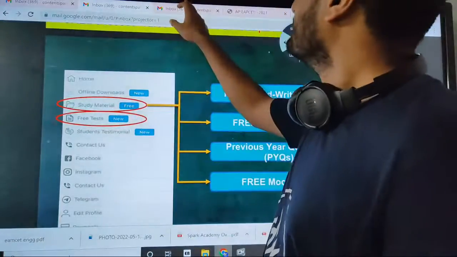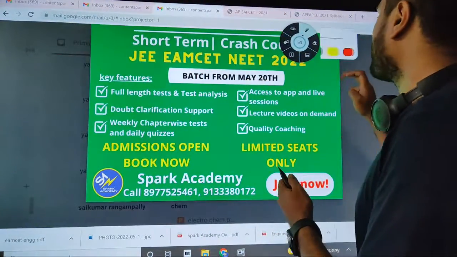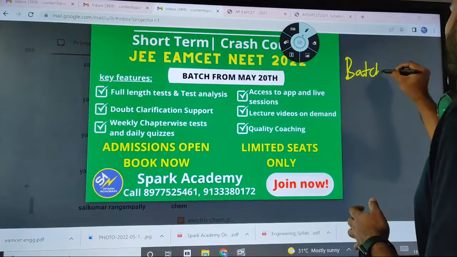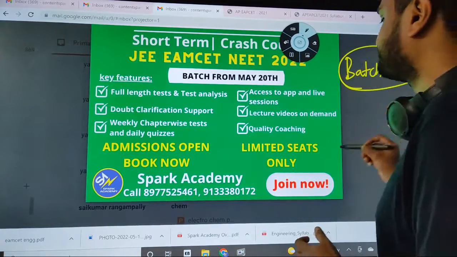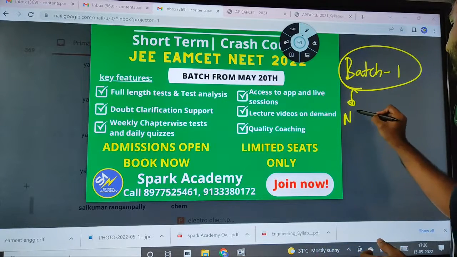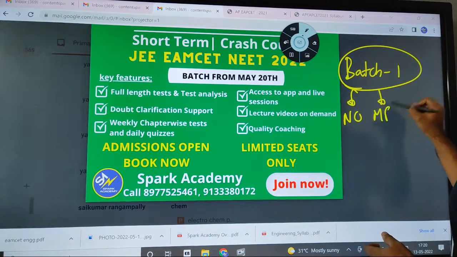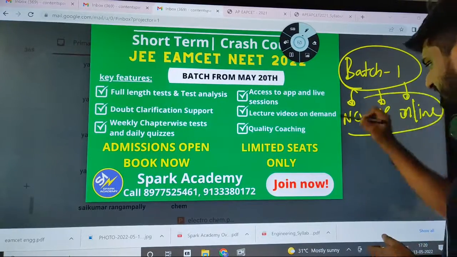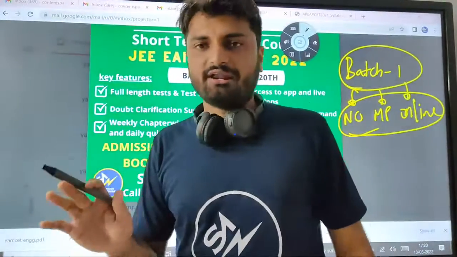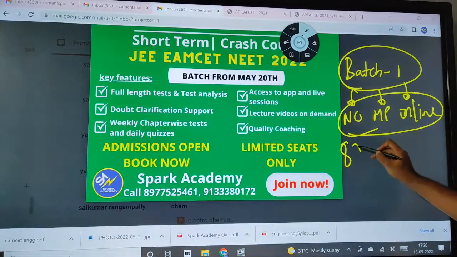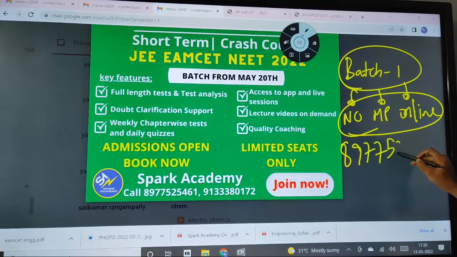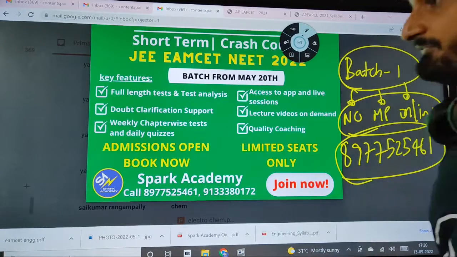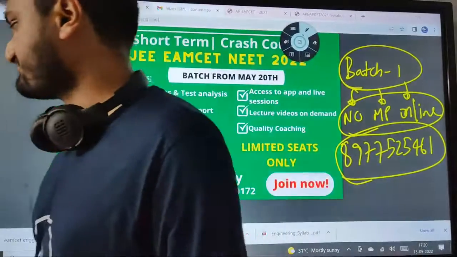Right now, for the crash course, the admissions are open for batch 1. Batch 1 admissions are already open. We have started taking registrations for both our Narayanguda and Medipatnam branches as well as online, and we only have a few seats left for the same. So you can enroll.